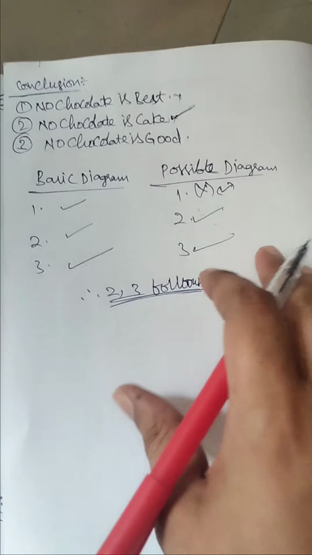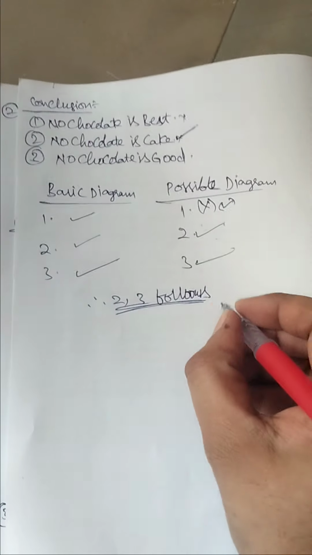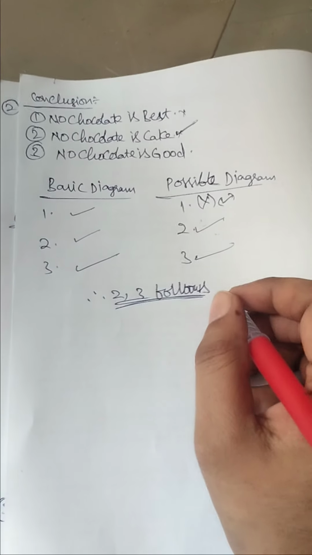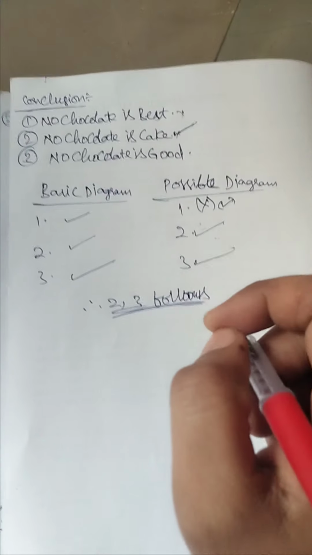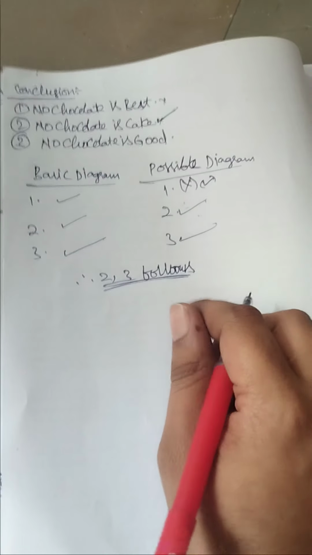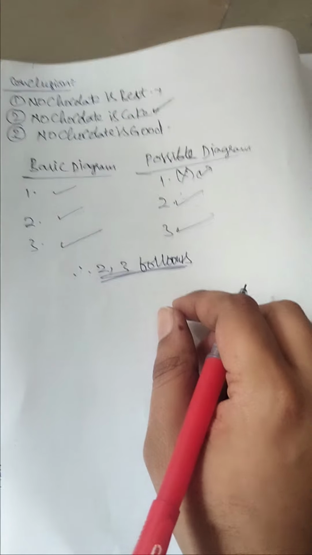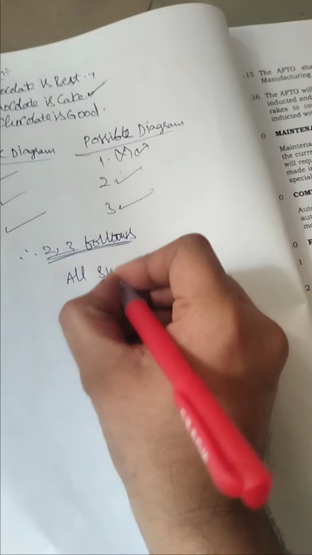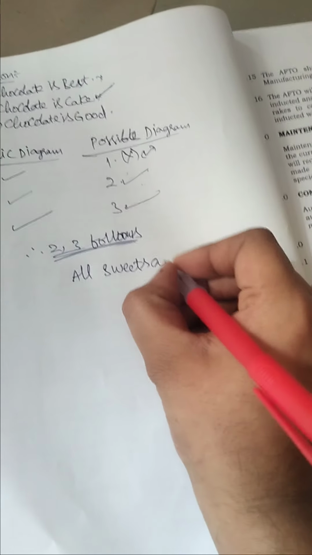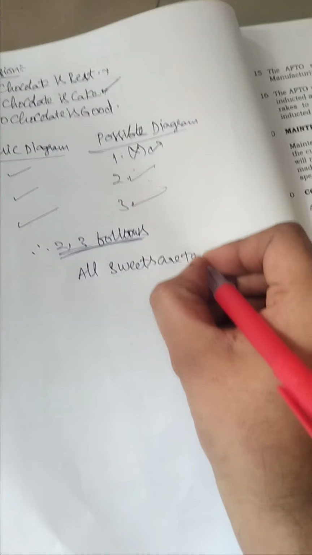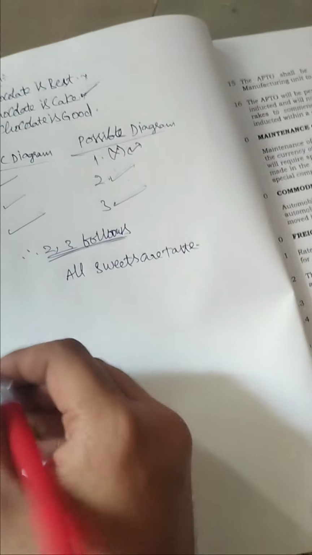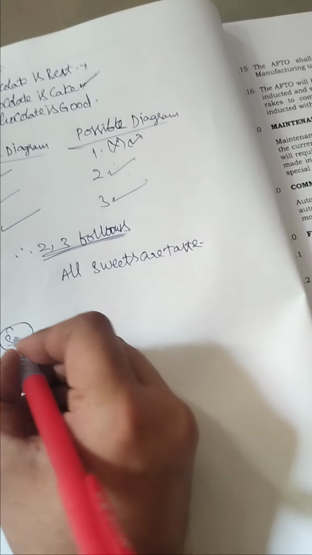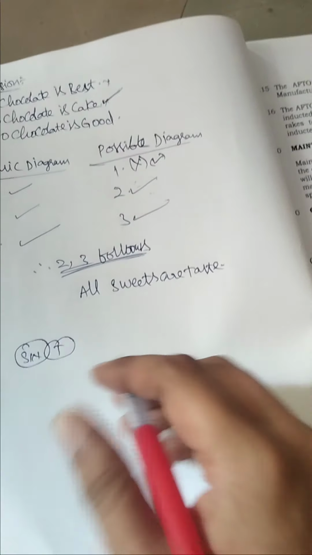This is the no conclusion condition used in syllogisms. This is the way to solve the problem where no conclusion is given in a syllogism. We can connect with some goods. It's an example I am telling. All sweets are taste, which means we can write sweets or taste.